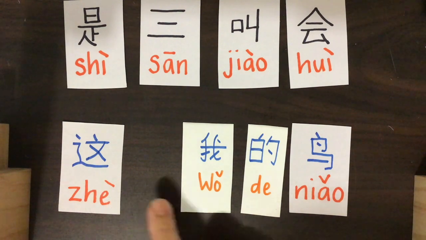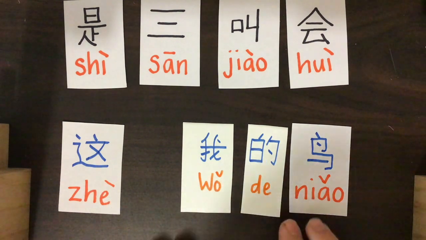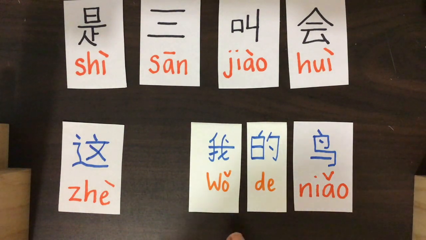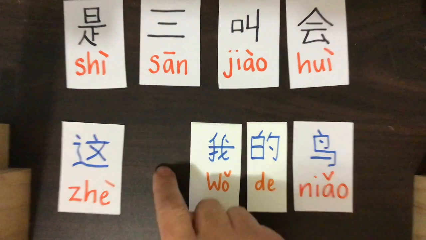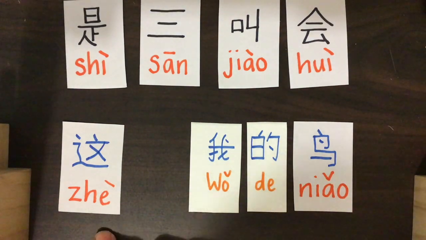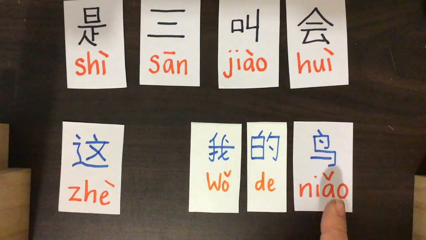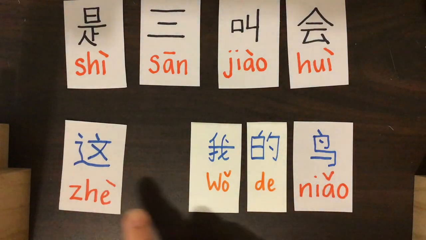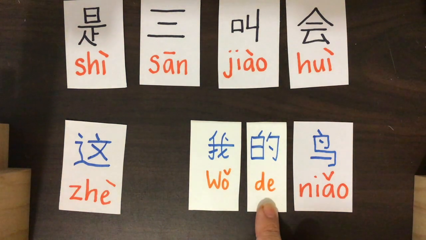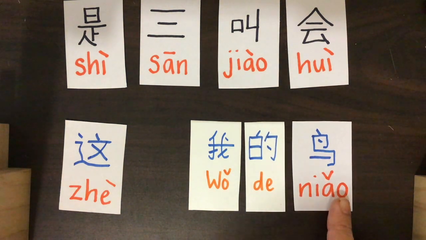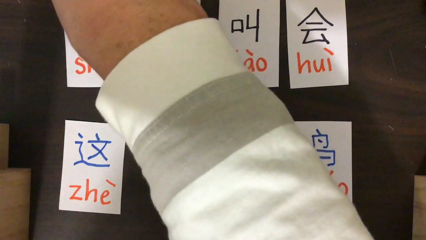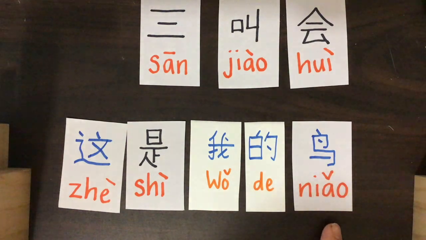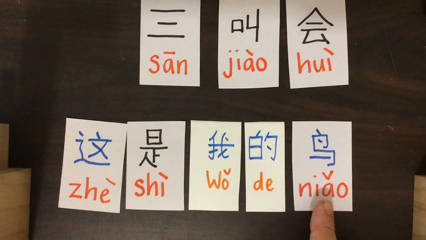Something, wo de niao. Now we've been looking at this sentence structure all term. Can you remember which one of these words fits in the gap? Here's a hint. Zhe is this. Wo de means my, niao, bird. That's right, we're going to need shi. Zhe shi wo de niao. This is my bird.